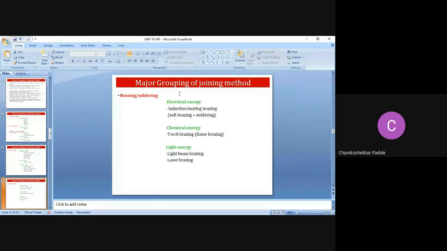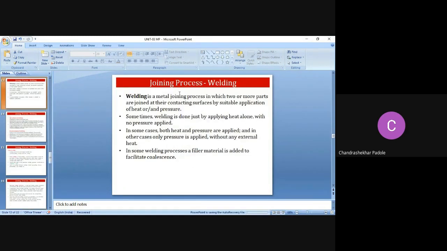So in brazing and soldering, again the electrical energy is used. In that case, it is called induction heating brazing. That is, soft brazing is equal to soldering. Then chemical energy, that is torch brazing, flame brazing. Light energy, that is light beam brazing, laser brazing, right? So we are going to our main topic, that is the joining process, welding. After welding, we will cover soldering and brazing, right?